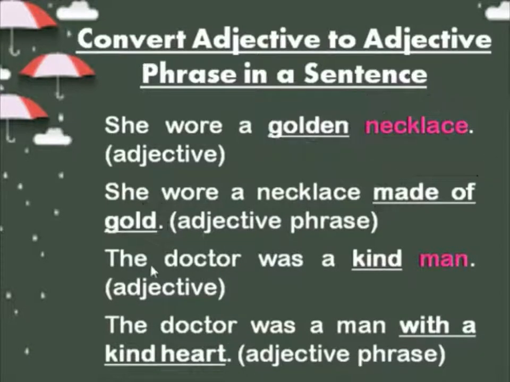One more example I have given. The doctor was a kind man. How was that man? Kind. Kind adds more information about that man. Instead of the adjective word, we are replacing it with a phrase. The doctor was a man with a kind heart. With a kind heart is an adjective phrase. This is how we use adjective and adjective phrase.